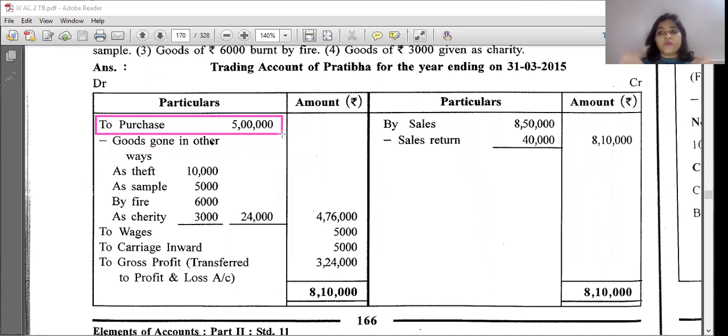None other than that: no machinery, no vehicle, no furniture, no stationery expenses are included in it. These are only purchase and sales related to the business. Is it clear that only your word purchase and sales says this? I hope you all are clear with it. Don't go into detail. We'll see it afterwards, so go to the lectures every day. Any doubt? I'm not getting any questions from any of you.